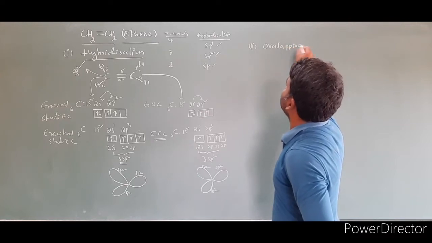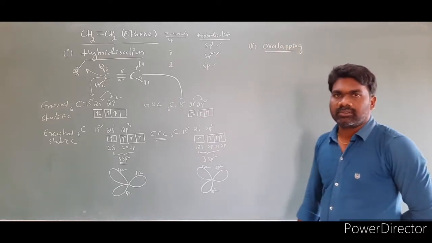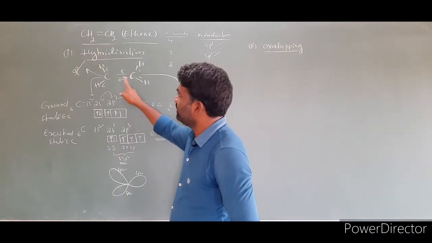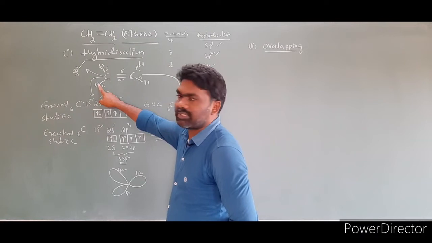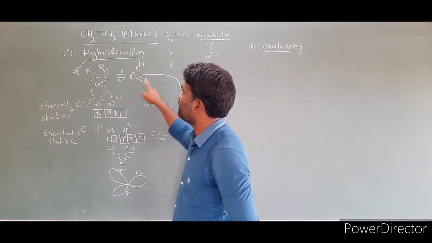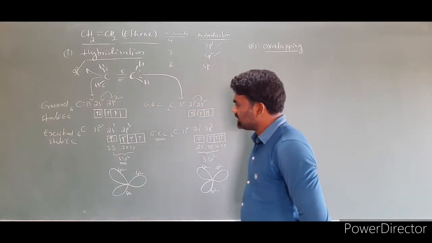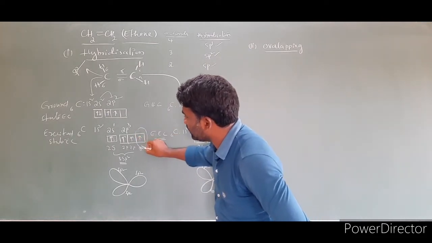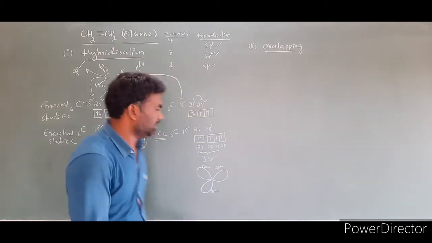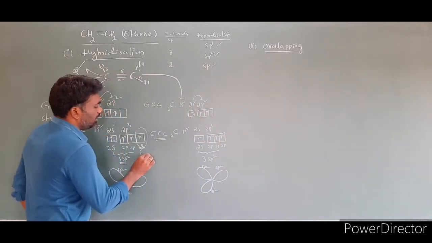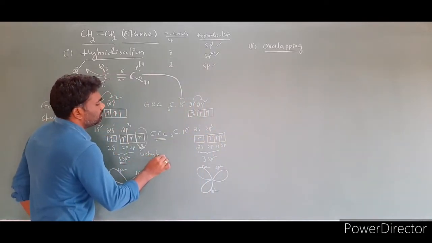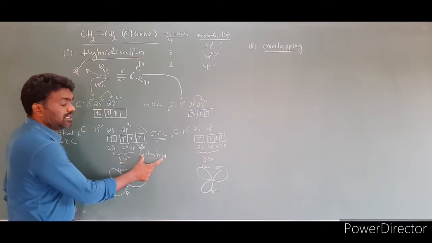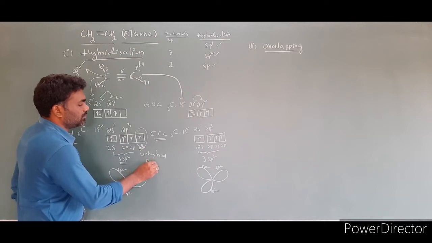The second step is overlapping. So overlapping between these 2 carbons, between this hydrogen and carbon, and this hydrogen and carbon. And one more thing here is this orbital. Look at this one. This p orbital is not involved in the hybridization. This p orbital is called an unhybrid p orbital. These are the hybrid orbitals. So these are unhybrid p orbitals.